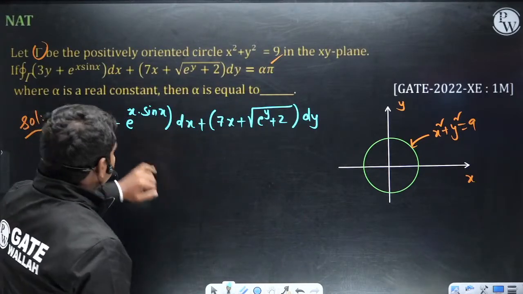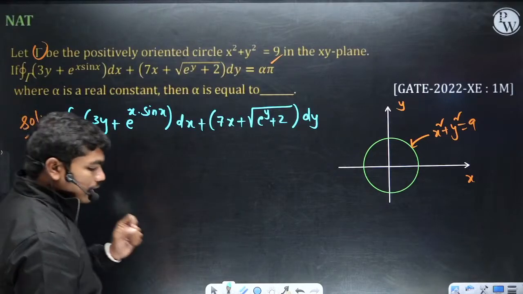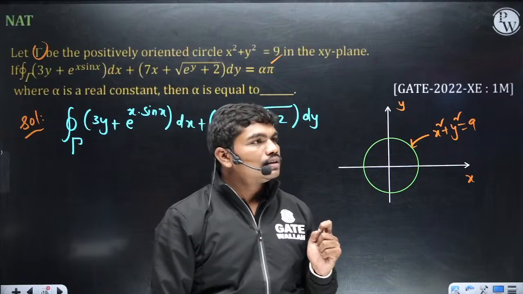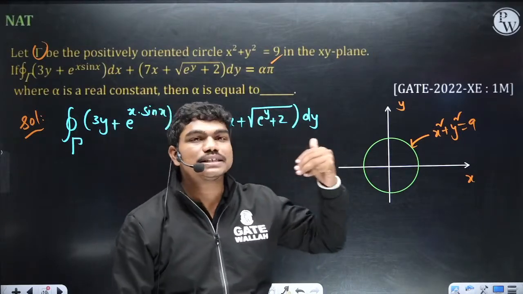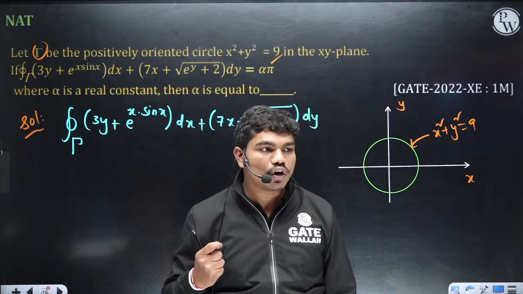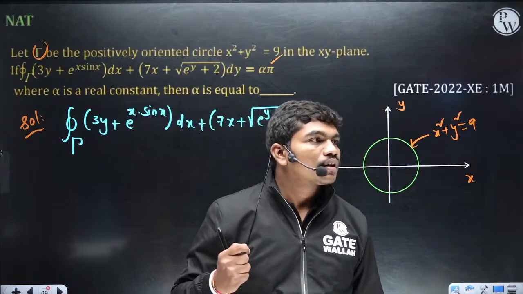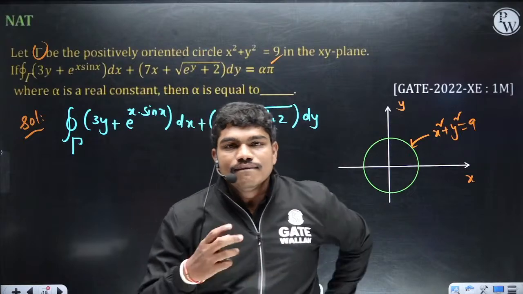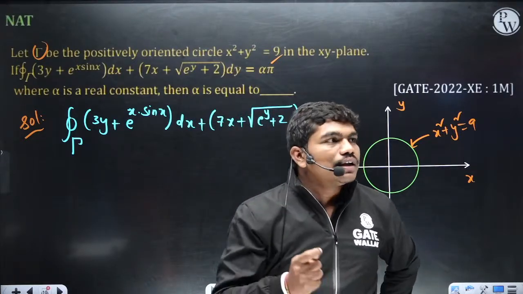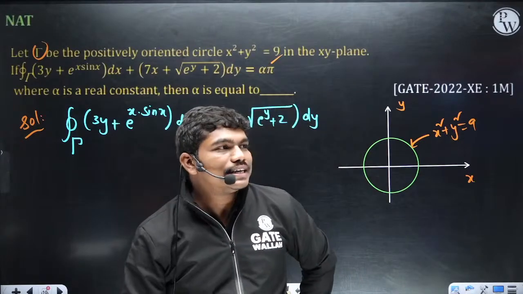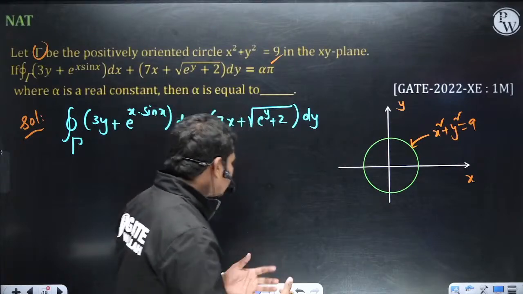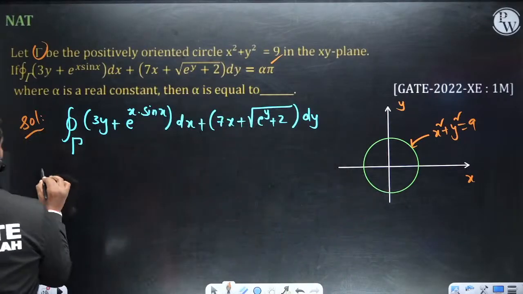Okay, so now if you see, this is a closed integral. Now tell me, in this integration, how many variables are involved? Type in the chat box. 2, correct? So tell me one thing. Whenever we have only two variables, and if the integral is closed, can I apply any theorem to solve this integration? Very good, Rohit. We can apply Green's theorem, correct? So what does Green's theorem teach us?